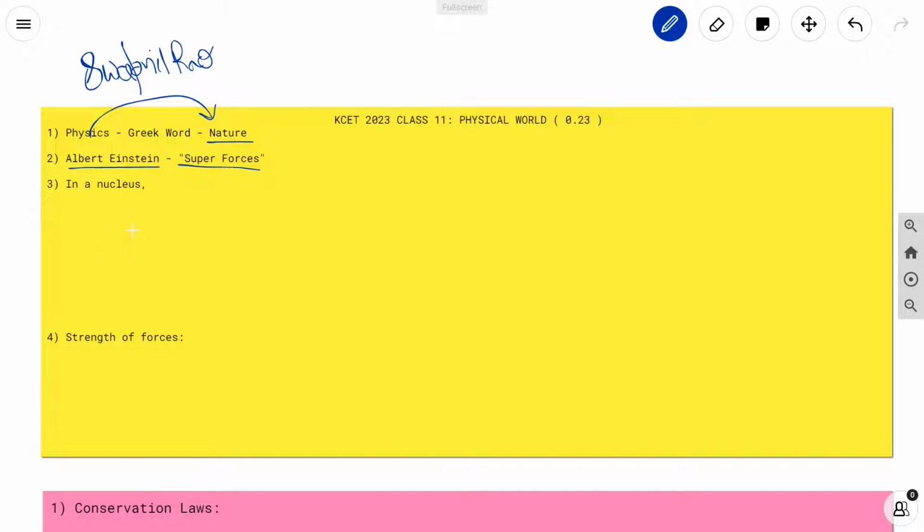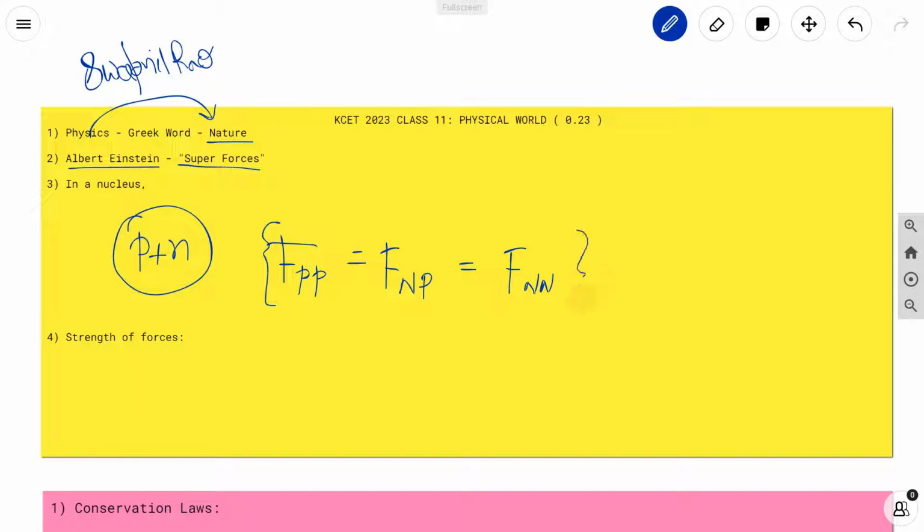And the third point would be, in a nucleus, as we know, there are protons and then there are neutrons. So the important point over here is the force between a proton and a proton is equal to the force between a neutron and a proton, or vice versa, which is equal to the force between two neutrons. You have to know this. This is going to be helpful. There have been questions asked from this concept. I think that would sum this up.